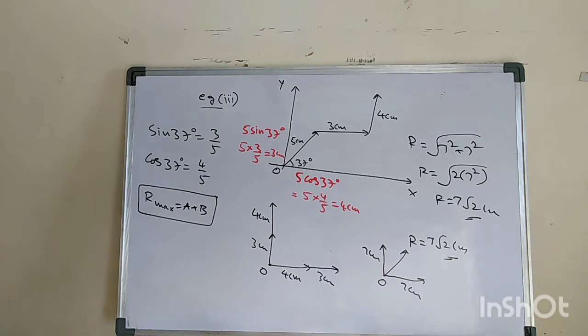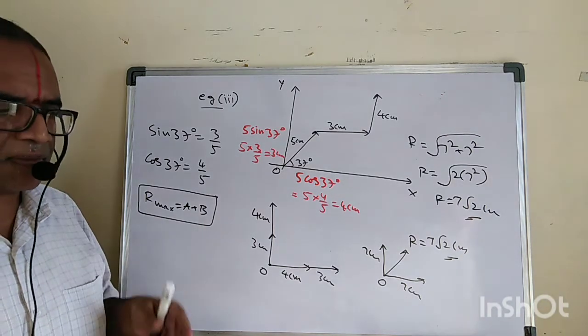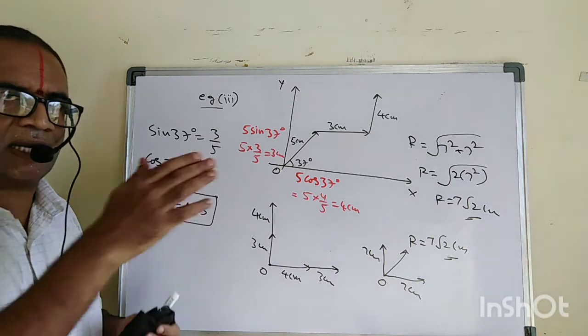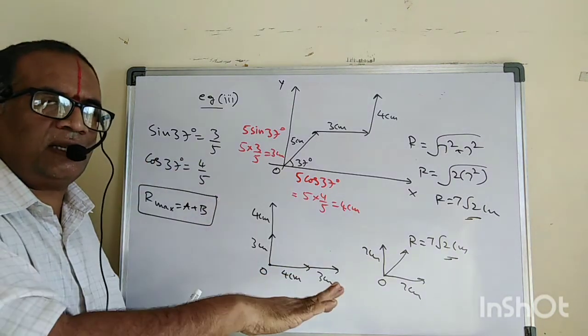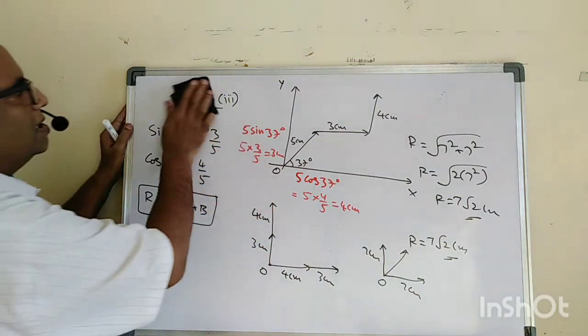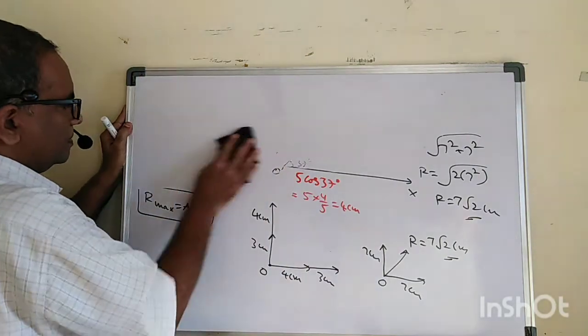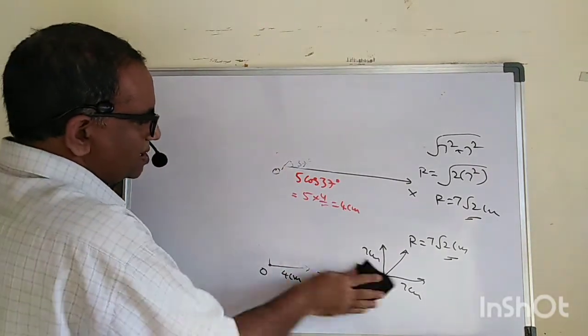Okay, now let us look at what we have today. Apart from resolution of the vector, which we can do in either 2-dimensional or 3-dimensional, now we are going to discuss Lami's theorem. Lami's theorem is a very simple theorem.